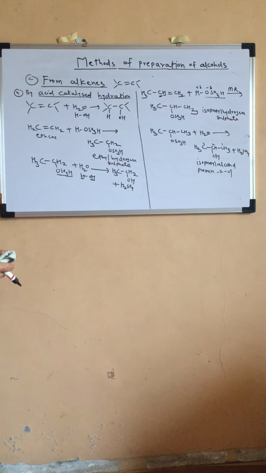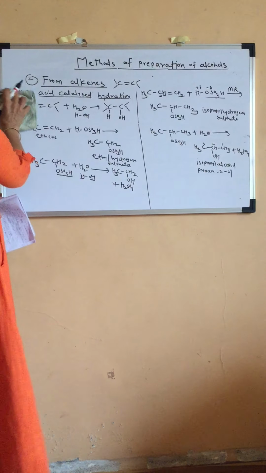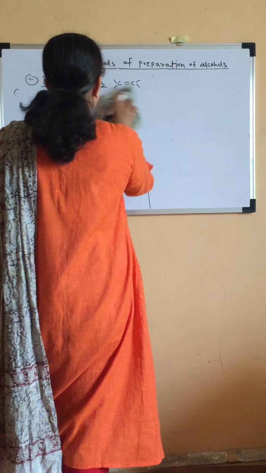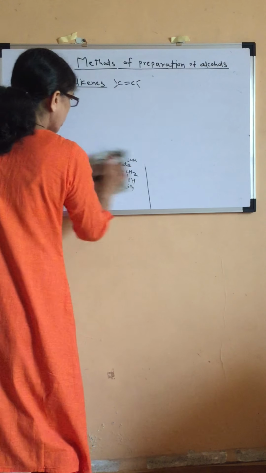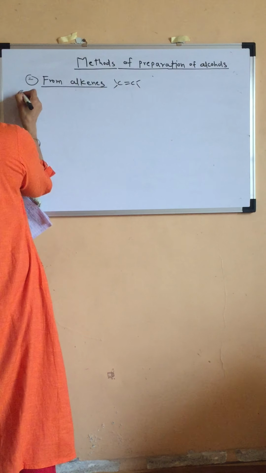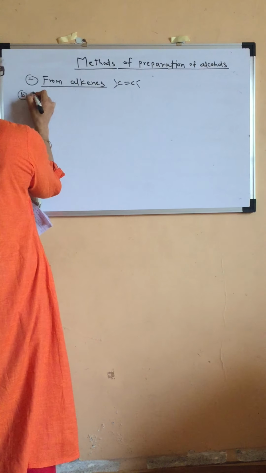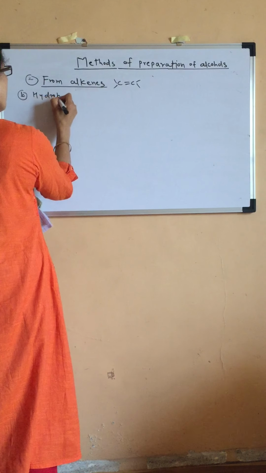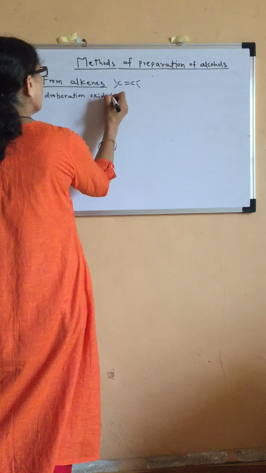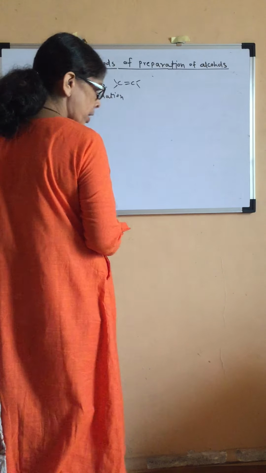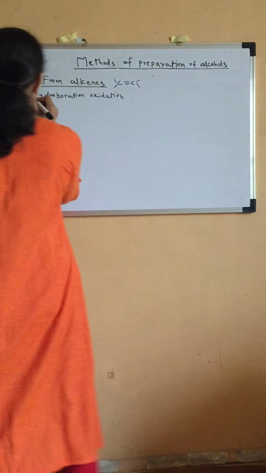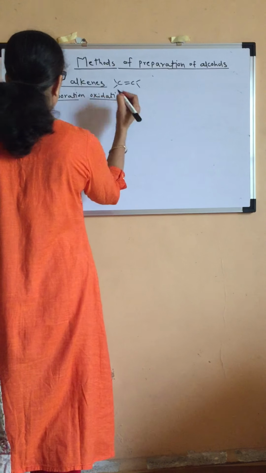Now from alkenes, we are going to see one more method, as we have discussed: hydroboration oxidation. What is the next method? From alkenes, again by hydroboration oxidation. Actually, this reaction we have also seen in 11th standard in alkenes. So the first step is hydroboration, then oxidation.